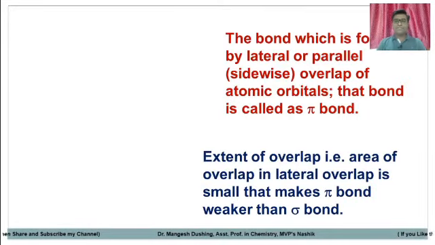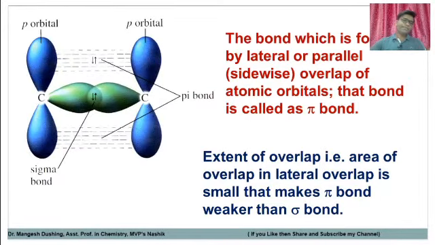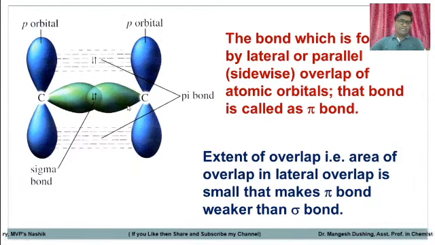So the extent of overlap, that is the area of overlap in a lateral overlap, is small. That makes pi bond weaker than sigma bond. For example, see here, suppose this is the carbon atom. This is the 2p orbital of this carbon atom. This is the 2p orbital of another carbon atom. So there will be the overlap. This overlapping area is called a sigma bond.